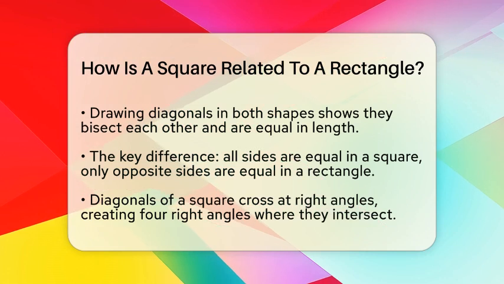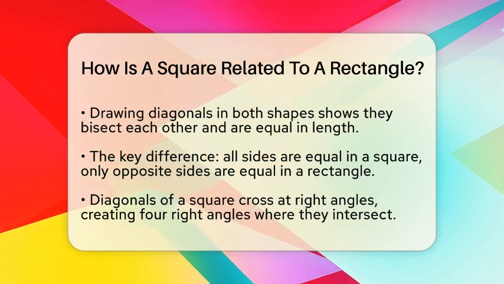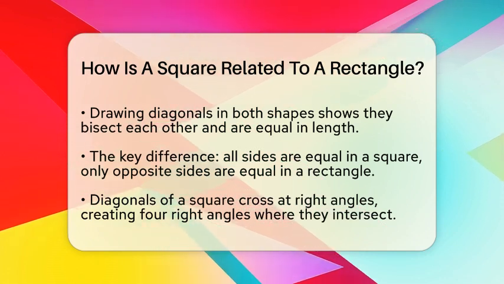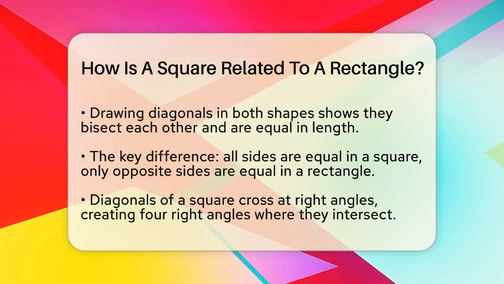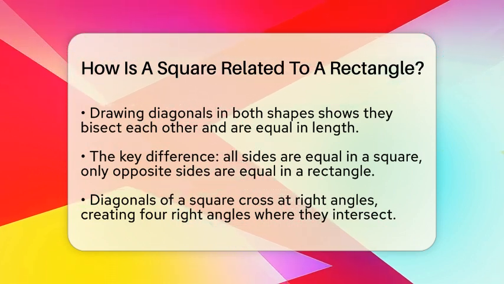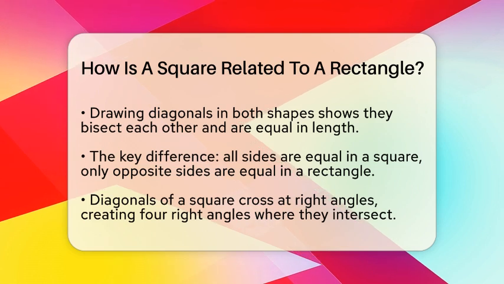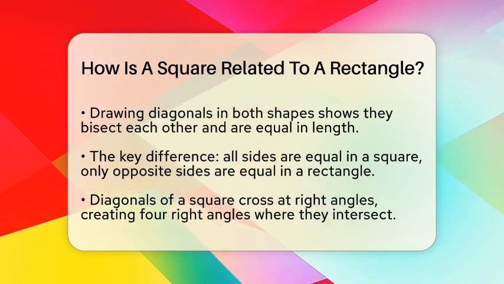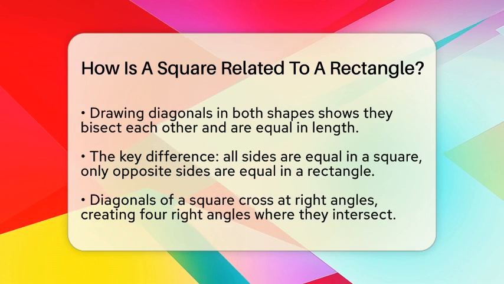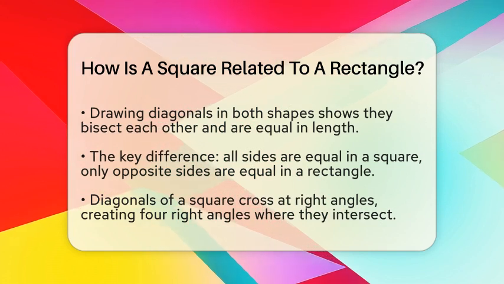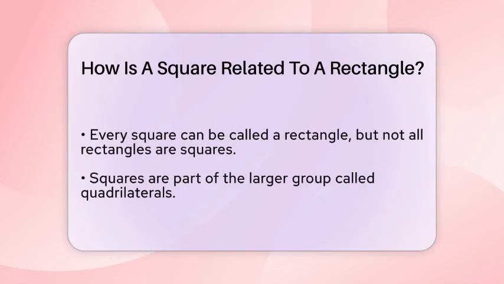In a rectangle, only the opposite sides are equal, but in a square, every side is equal. Additionally, the diagonals of a square cross each other at right angles, which is not always true for rectangles. This means the diagonals of a square intersect perpendicularly, creating four right angles where they cross. Because of these extra features, every square can be called a rectangle, but not every rectangle is a square.